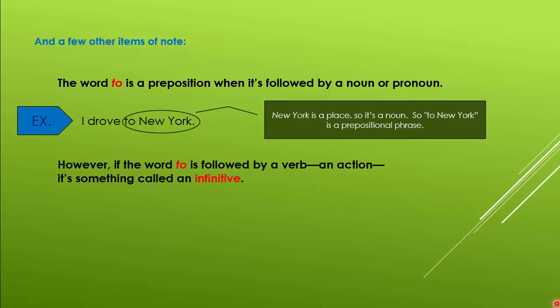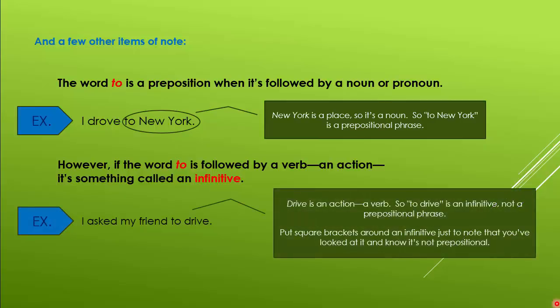However, if the word to is followed by a verb, an action, it's something called an infinitive. For example, I asked my friend to drive. Drive is an action, a verb. So to drive is an infinitive, not a prepositional phrase. Put square brackets around an infinitive just to note that you've looked at it and you know it's not prepositional.